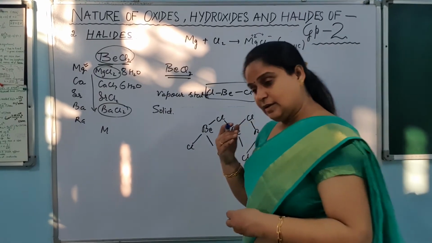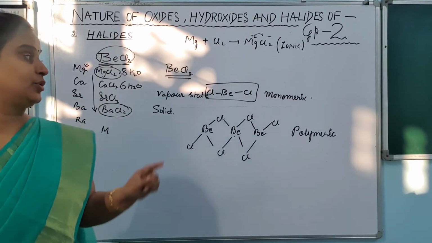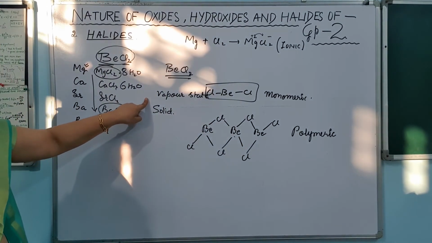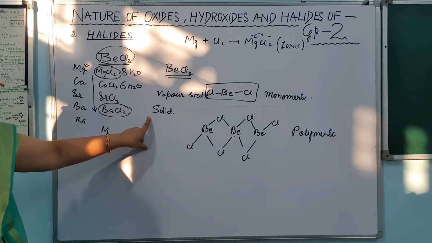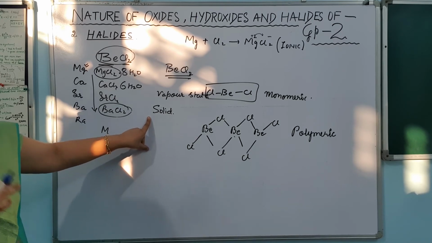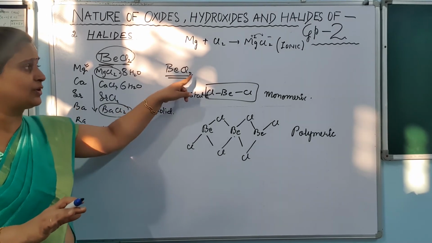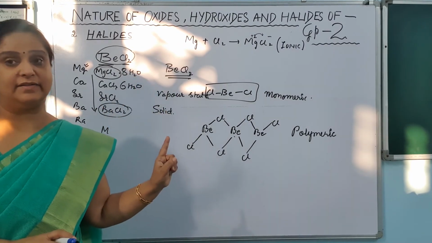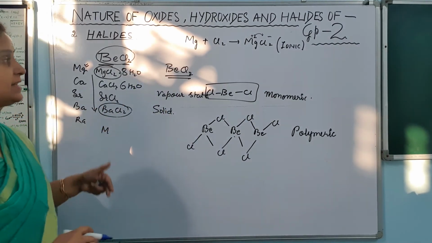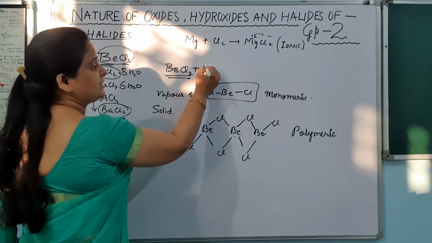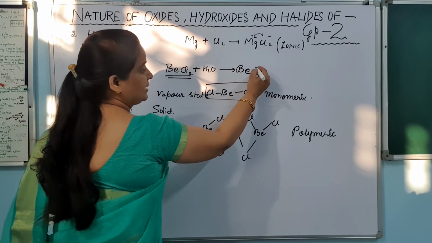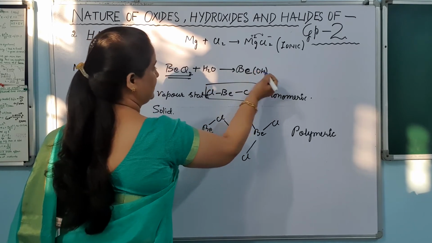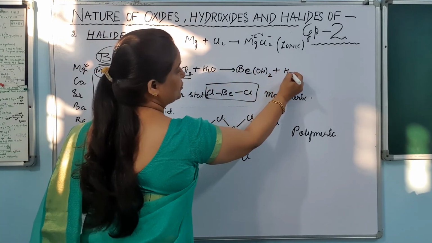So beryllium chloride exists as monomeric form in the vapor phase, and if it is in the solid state, it exists in the polymeric form. This is about beryllium chloride. Already I have told you one thing, that beryllium chloride can easily hydrolyze itself. तो beryllium chloride को आप easily hydrolyze कर सकते हैं by simply heating it with water. और जब ये hydrolyze होगा तो क्या बनेगा? Beryllium hydroxide. Remember that? And fumes will come out.